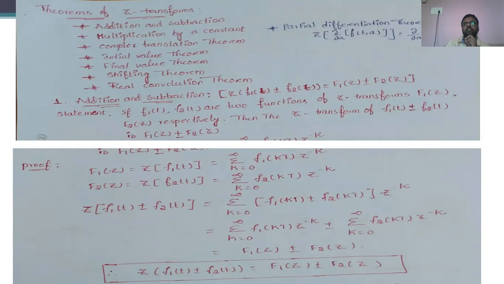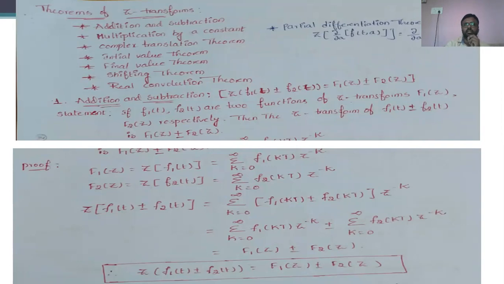They are asking to explain different properties of the z transforms or theorems of the z transforms. So all these theorems or properties are very important in order to apply in different applications.